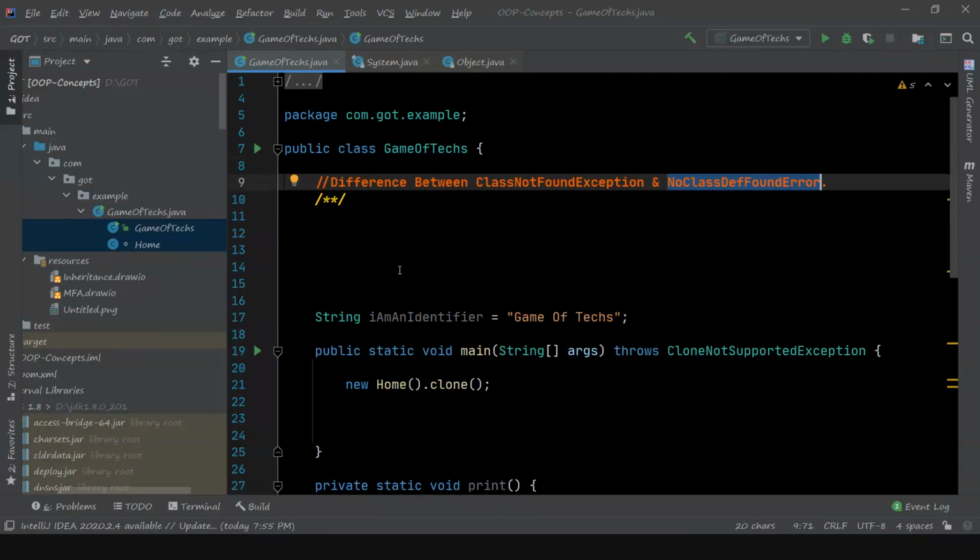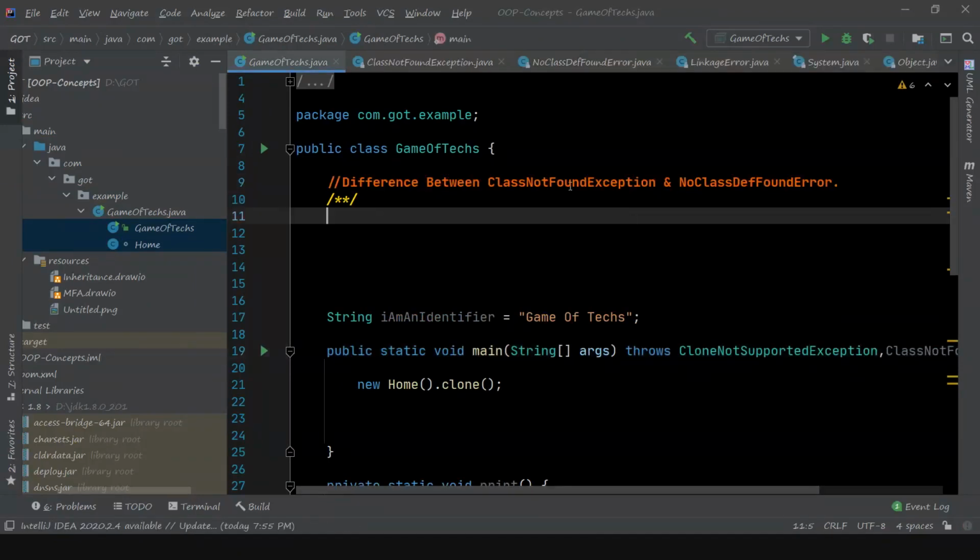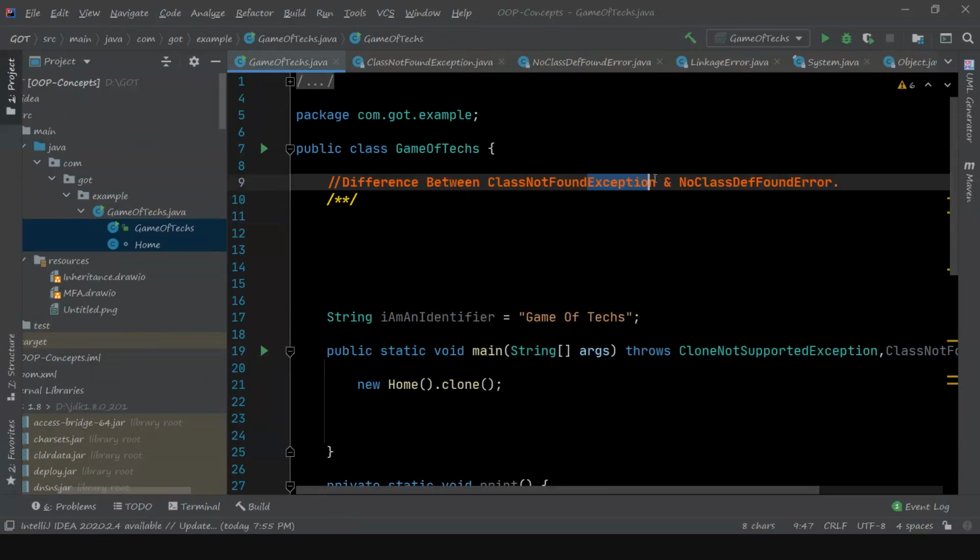So you may get a NoClassDefFoundError at that time. That is the difference between these two. ClassNotFoundException is an exception, extended from the Exception class, but NoClassDefFoundError is an error, extended from the Error class. Okay, let's move to the next.